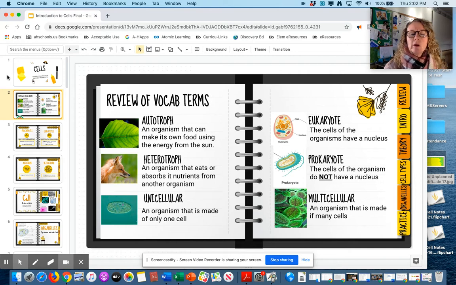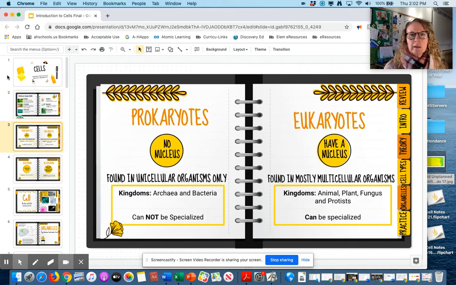The other two were a little harder, so I broke them down again. So here we go. If you look at prokaryotes and eukaryotes, an organism that is a prokaryote has no nucleus. They are found in unicellular organisms only. And the kingdoms that we talked about that contained the prokaryotic organisms were archaea and bacteria. And something that we're going to learn later that's important is that organisms that are prokaryotes cannot be specialized, which means that their cells can't have a specific job.